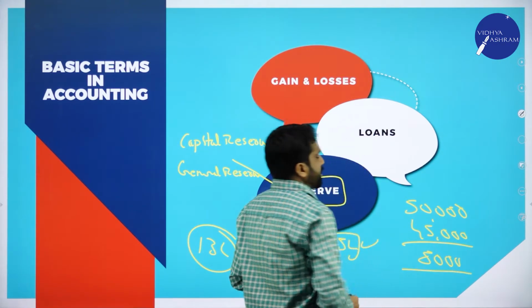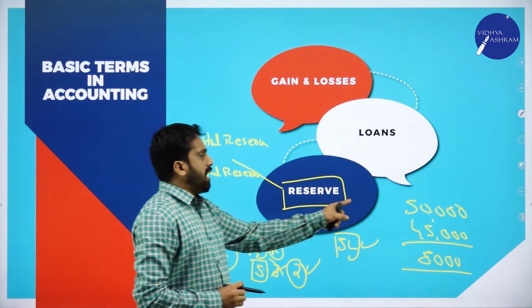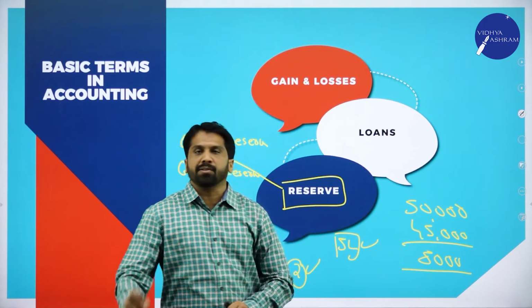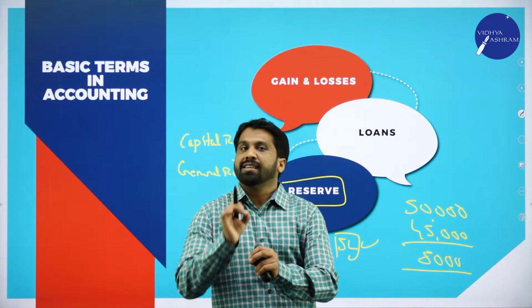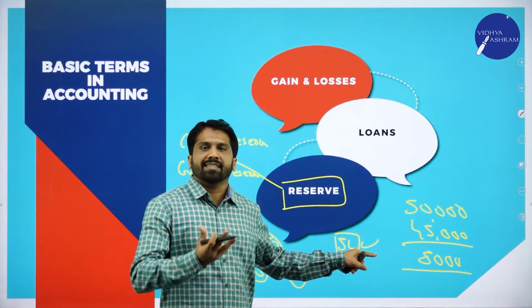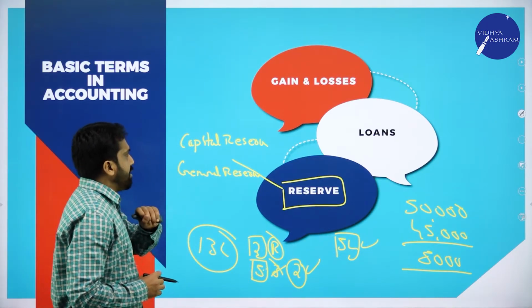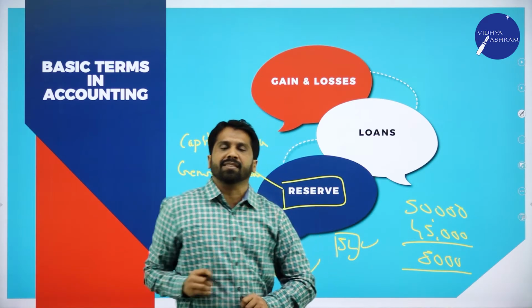The balance 5,000 you keep for some emergency. This 5,000 we call reserves. Now, in reserve you have two major types, capital reserve as well as general reserve.